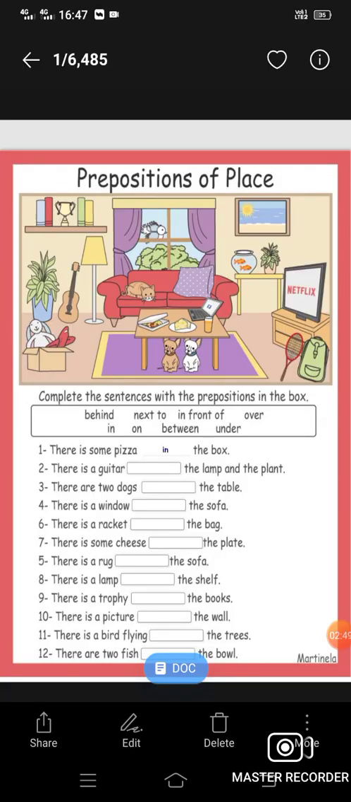Students, I hope you understand it fully. Now I give you a worksheet. So students, this is your homework.